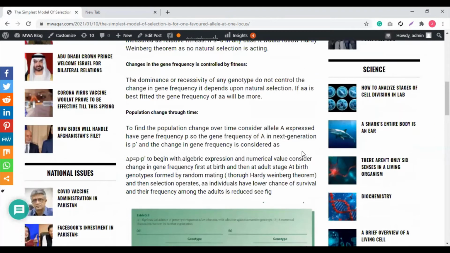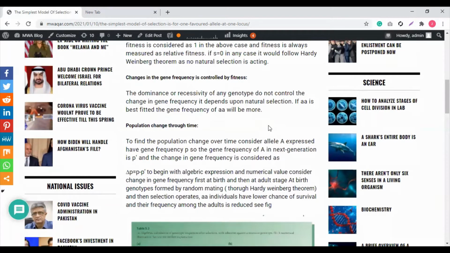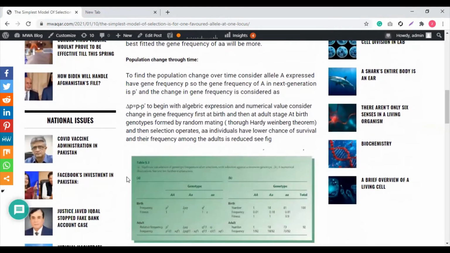Capital A is expressed as the gene frequency of A in the first generation, P. And what would be the frequency of gene A in the next generation? I express the next generation frequency of A as P prime. And the change between the frequencies of the first generation and the next generation is depicted by delta P. To begin with the algebraic expression and numerical value, consider the change in the frequency first at birth and then at the adult stage.